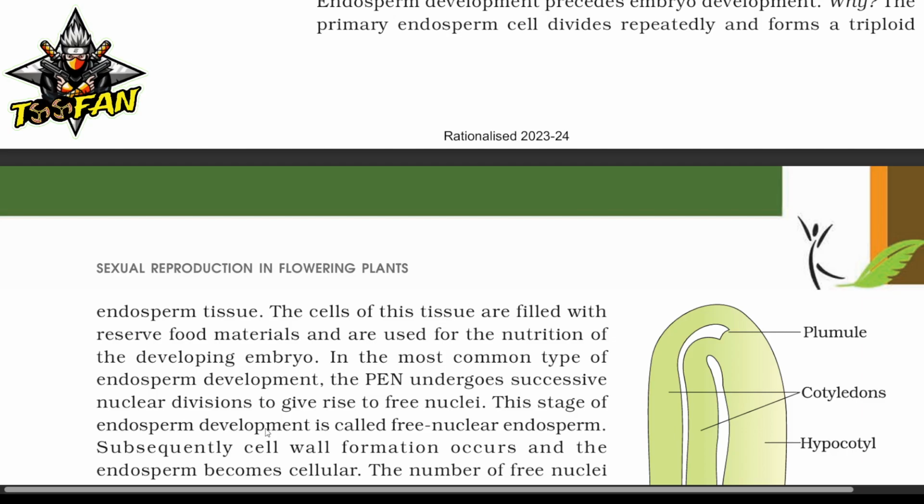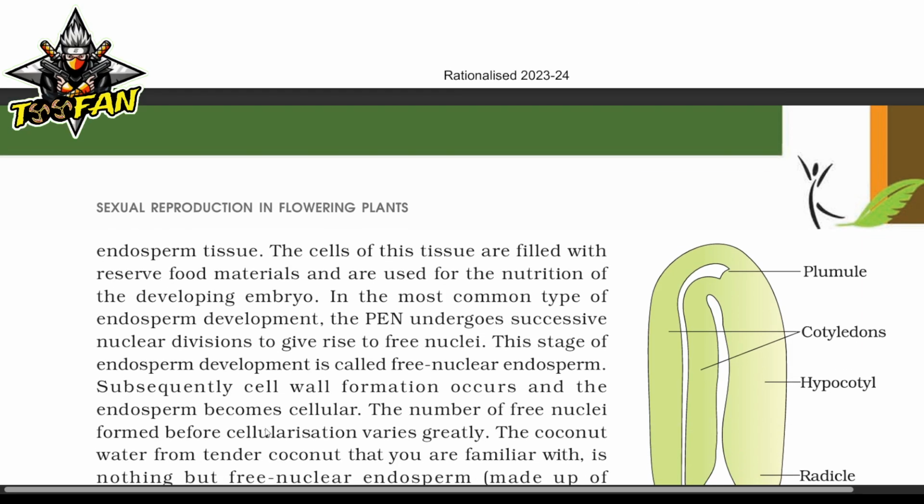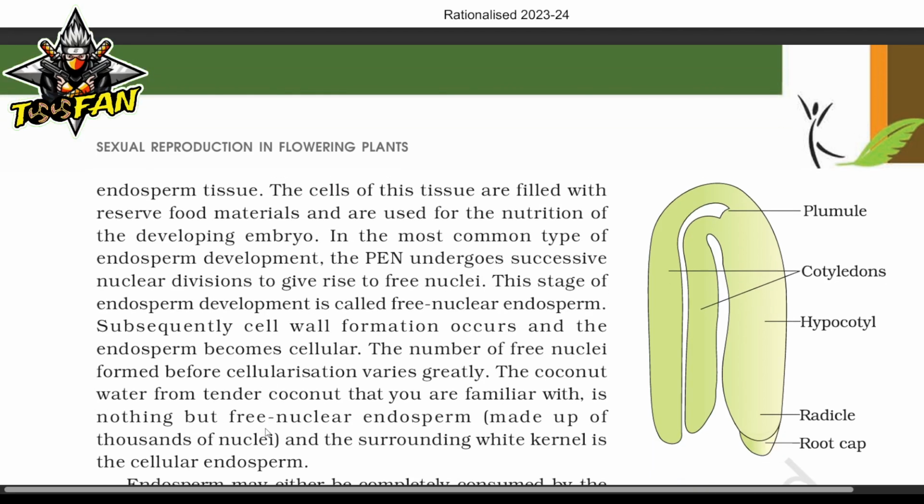In the most common type of endosperm development, the primary endosperm nucleus undergoes successive nuclear divisions to give rise to free nuclei. This stage of endosperm development is called free nuclear endosperm. Subsequently, cell wall formation occurs and the endosperm becomes cellular.